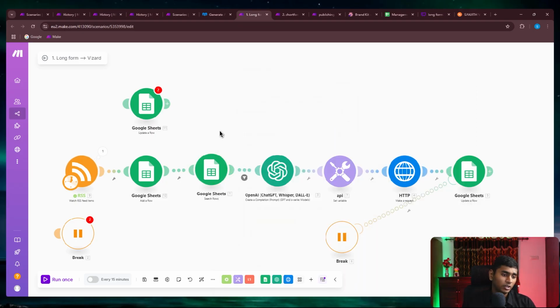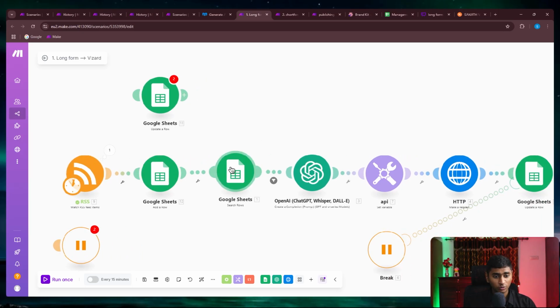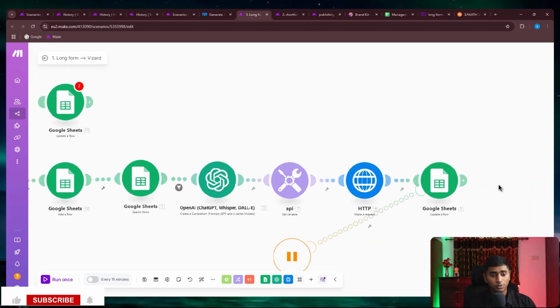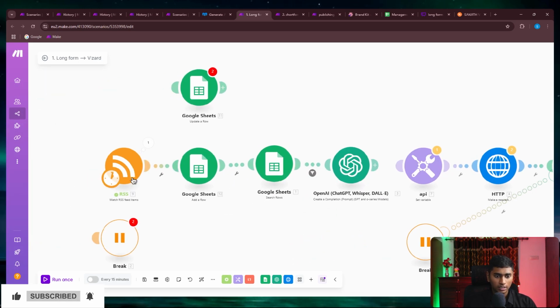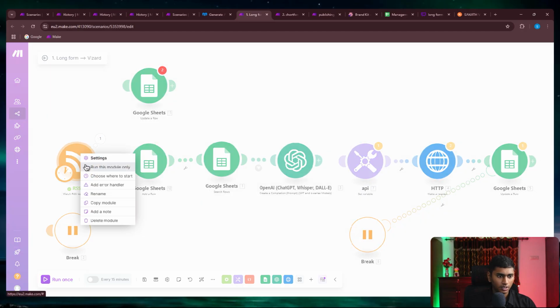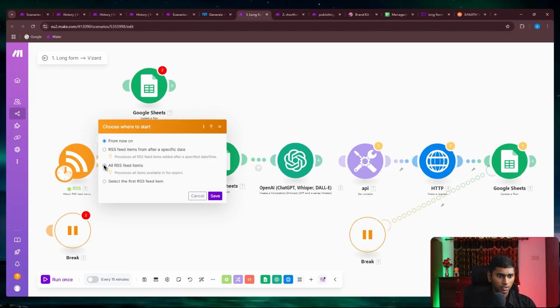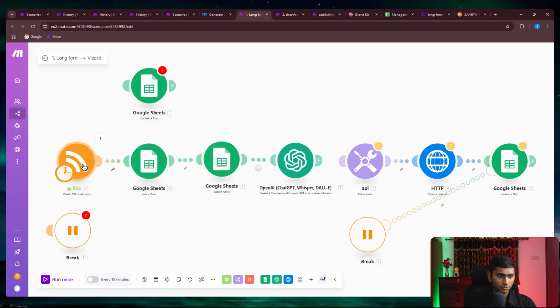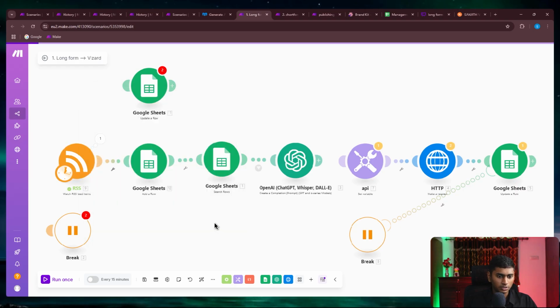So what we're doing is basically simple. We're just getting the new YouTube video, adding it as a row, and then searching for that YouTube video and getting the specific row number, and then the automation just runs as it is. So I'll unlink it over here and show it. I'll say run this module, choose where to start. I'll say all RSS feed items, and the maximum number of returned items is 1, so I don't want it to do all 10.